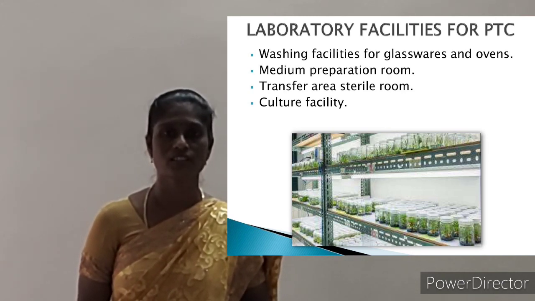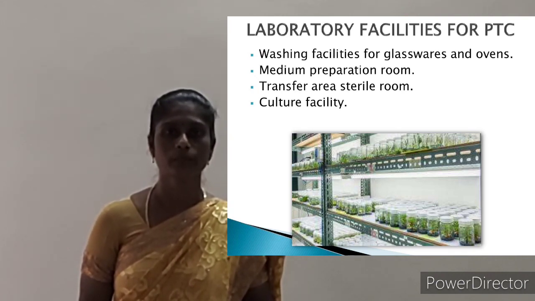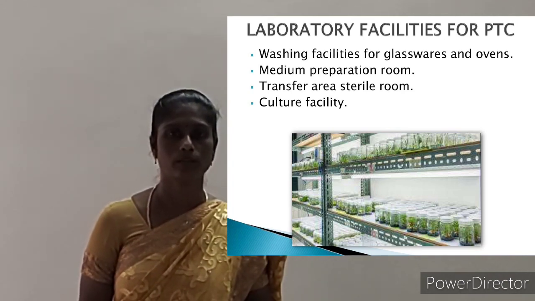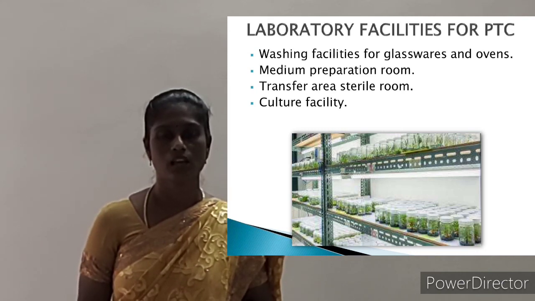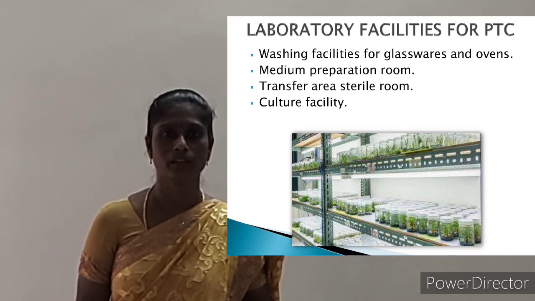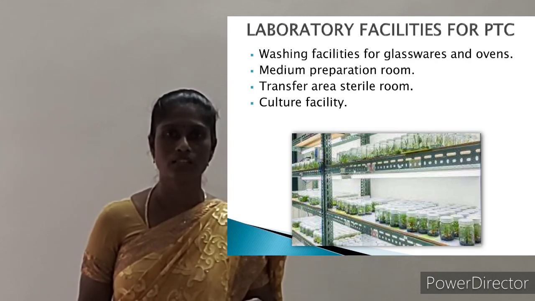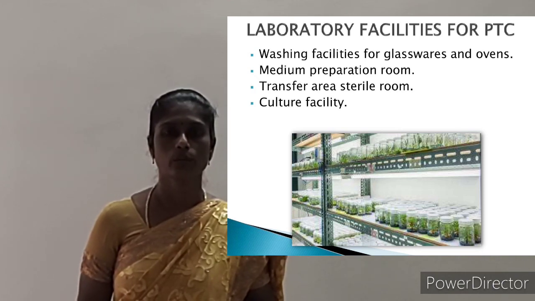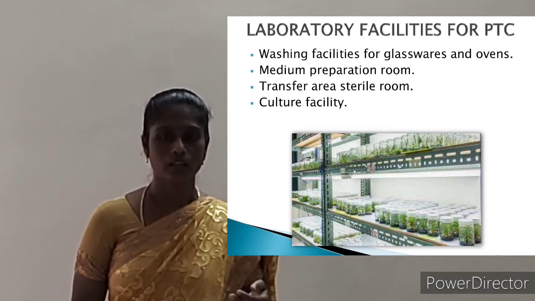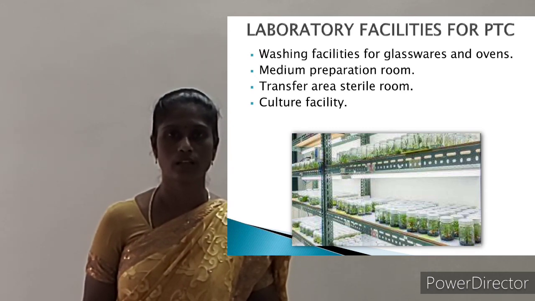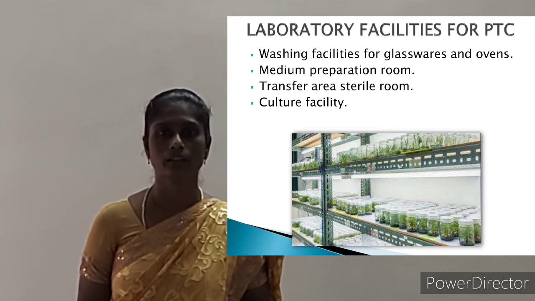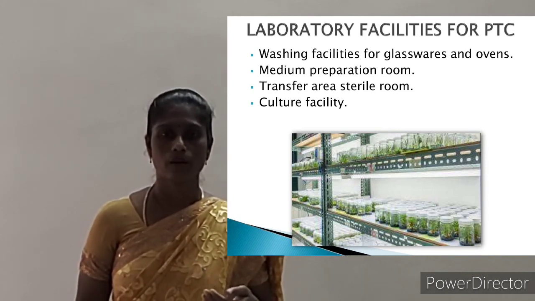And the next one is culture room. Culture area or culture room. Here it should be facilitated so that temperature is maintained, photo period is given, and luminous intensity and humidity are controlled. All this should be maintained for the growth or culturing of the explant. The temperature should be 22 to 28 degrees Celsius, illumination of light should be 2400 lux, photo period is 8 to 16 hours, and the humidity maintained here is about 60%.